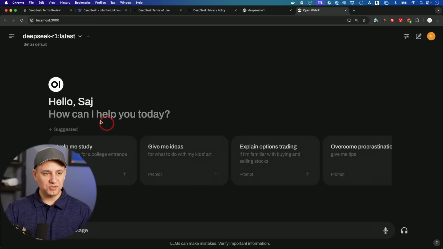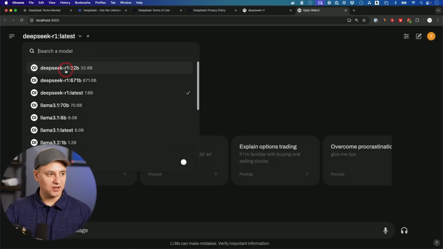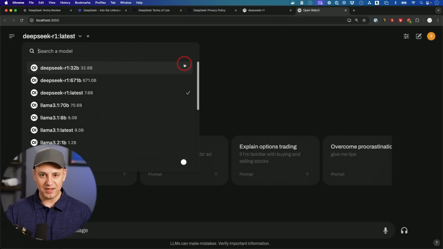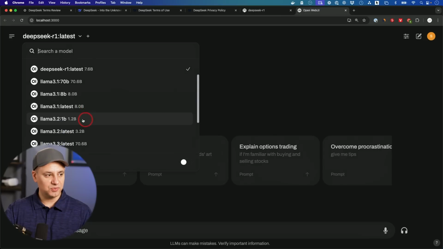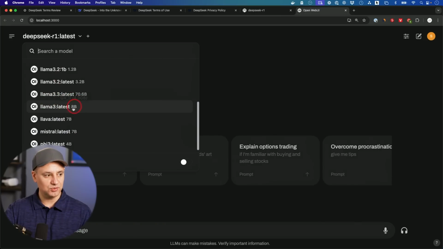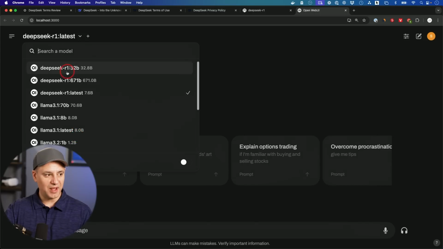I'll show you here. This is the user interface that I covered in the other video. Right on top here, I downloaded the 32B, the 671B, and the smaller 7B model, so I could switch between them and run them all locally on my computer. I'm on localhost 3000, meaning I'm on a Chrome browser tab, but I'm not on the internet actually. This is 100% offline. And I also downloaded other models too. So I have Llama 3.3, 3.2, Mistral, and I could switch back and forth.